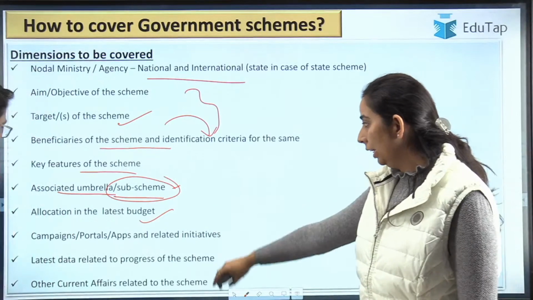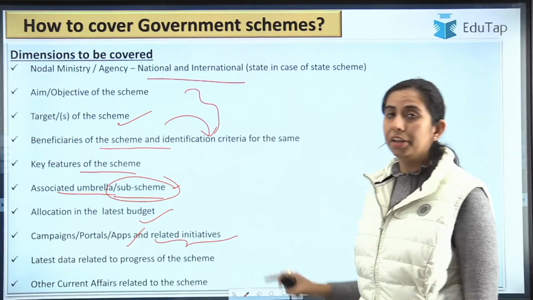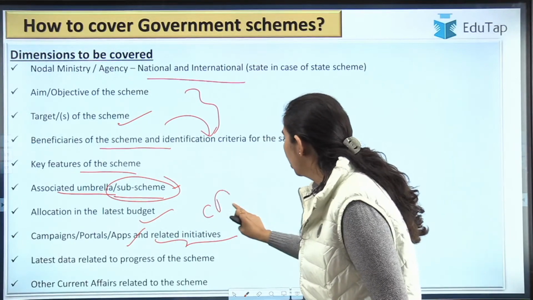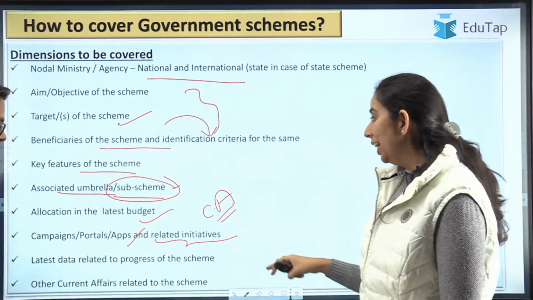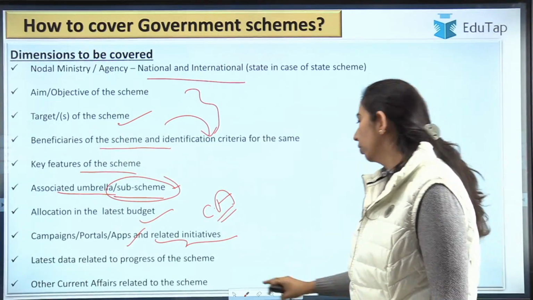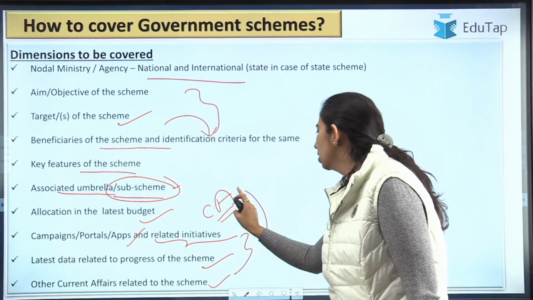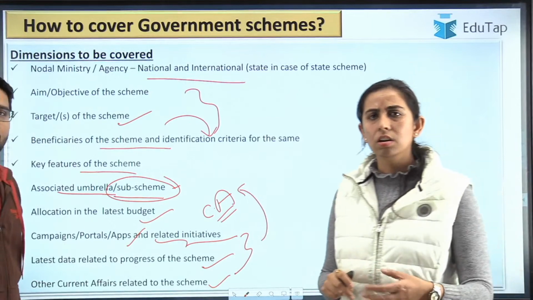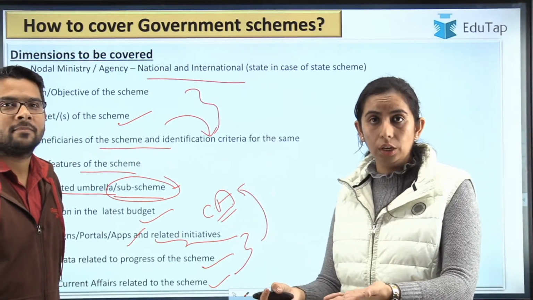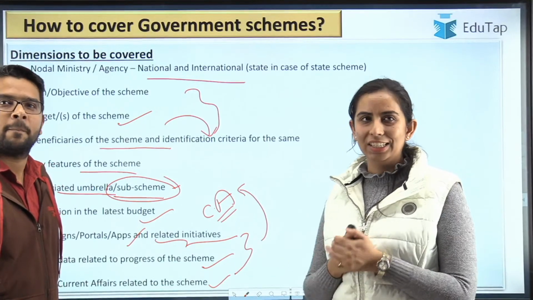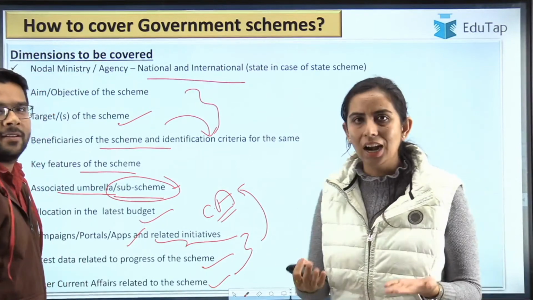Coming to campaigns, portals and apps, and related initiatives. This is again your current affairs part, guys. Sir has emphasized a lot on it. Then the latest data related to the progress of the scheme, and the last one is other current affairs. So these three points are related to current affairs: the figures and facts of schemes which are already going on or have been recently launched. I hope you are able to understand this flow, guys.